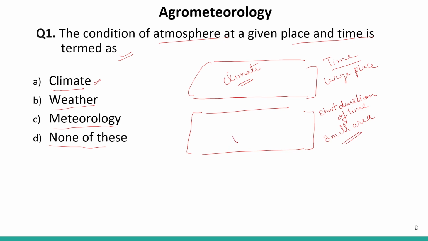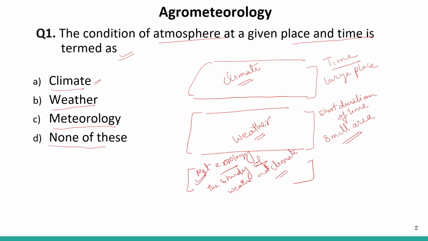So this is weather. And what is then meteorology? Meteorology is the study of weather and climate. So whatever we are studying about the climate or the weather, it comes under meteorology.